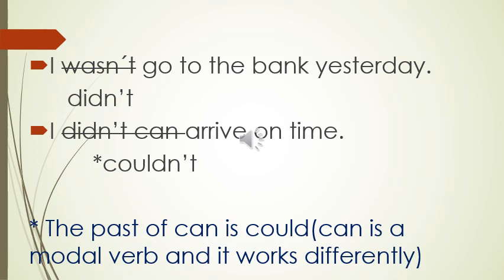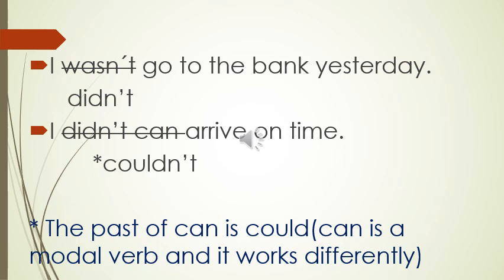Now we have another pair of sentences which are mistakes that I want you to prevent. For example, "I wasn't go to the bank yesterday." Again, the confusion between the verb to be and the verb. As you know, they cannot go together, so I have to change the wasn't for a didn't. And "I didn't can arrive on time."